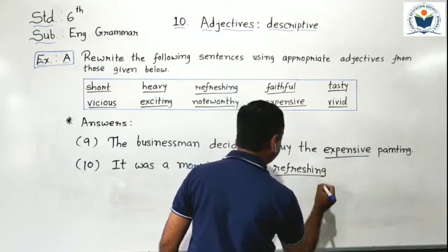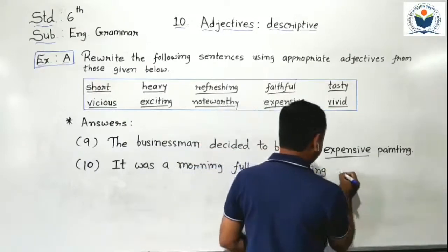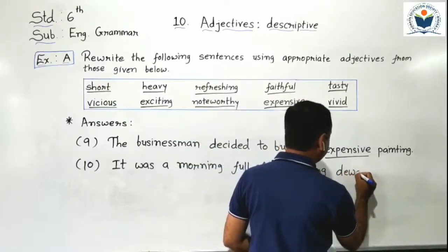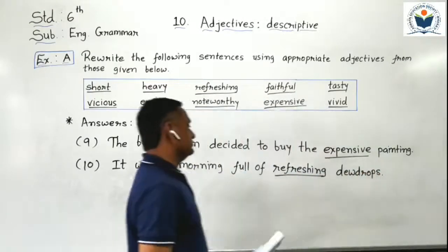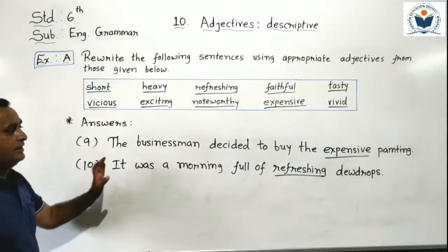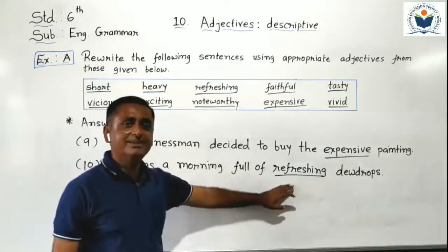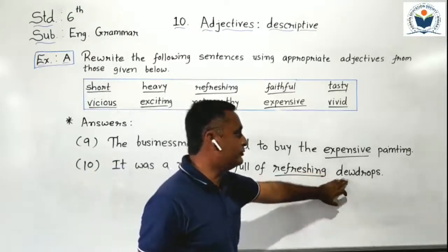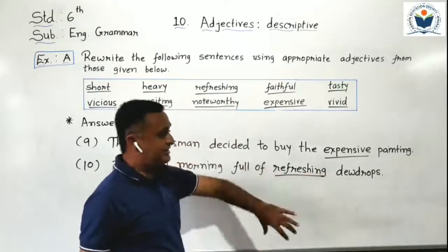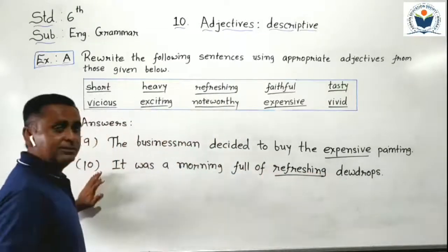Adjective we have to put here. Refreshing dewdrops. So students, here I use refreshing as an adjective. It defines the noun dewdrops. Refreshing dewdrops. Can you understand, students?